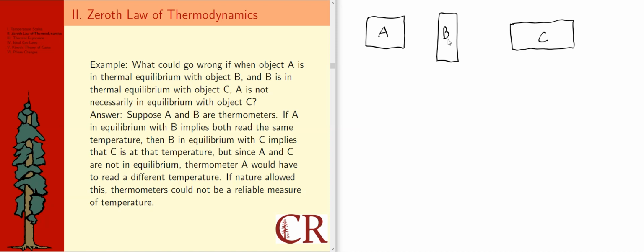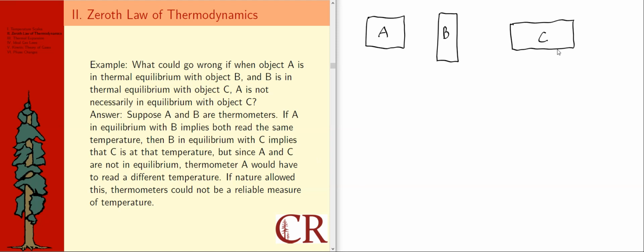Suppose A and B are both thermometers, right? If A is in equilibrium with B, that implies that both read the same temperature. Then B in equilibrium with C would imply that C is at that temperature. In other words, B is giving us a correct reading for the temperature of C. But since A and C are not in equilibrium, right, because we said that when we connect A and C, there would be heat flowing, that would say that thermometer A would have to read a different temperature.